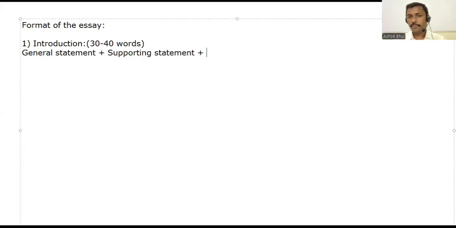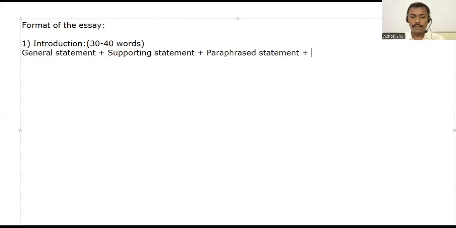Then you can have a paraphrase statement. Now, what is a paraphrase statement? Any idea about this? Whatever the question is, as Pritam rightly said, that particular question can be converted into your own words. That's called a paraphrase statement. So do not use the same words as are given there. Instead, you can use some different words. And if someone does not do so, they will not receive the band score for that.